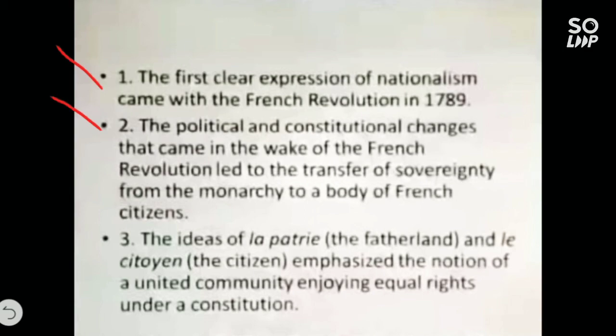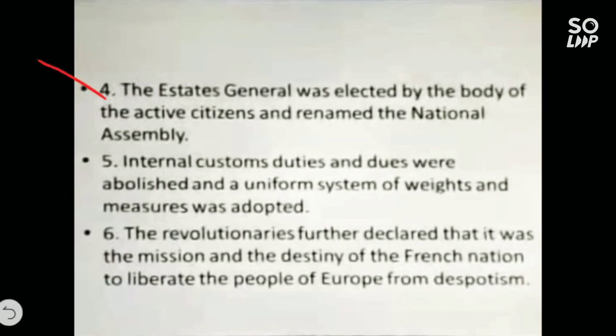If you see the third point, the idea of la patrie, which I had explained in the previous slide, means the fatherland. It is a French word. Then le citoyen, the citizen, emphasized the notion of a united community enjoying equal rights under a constitution. Means enjoying equal rights under the constitution means all people should be treated equally and they should be equal in the eyes of law.